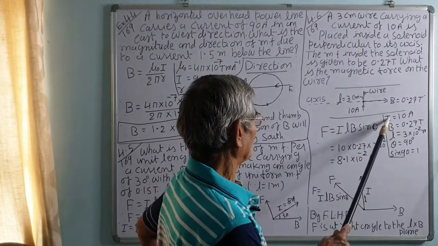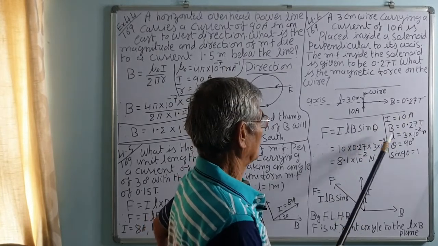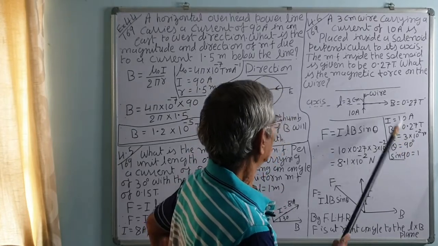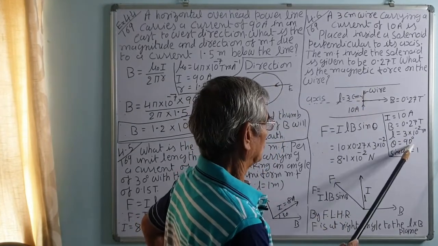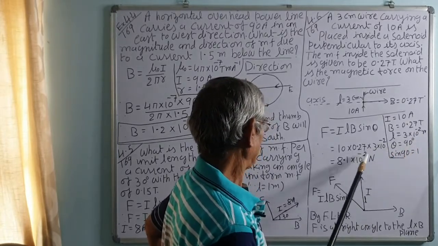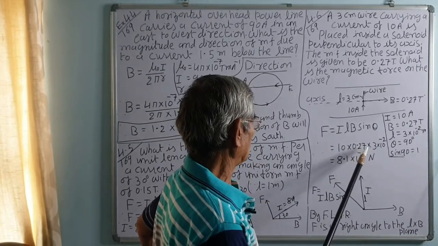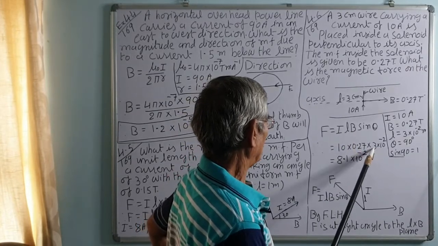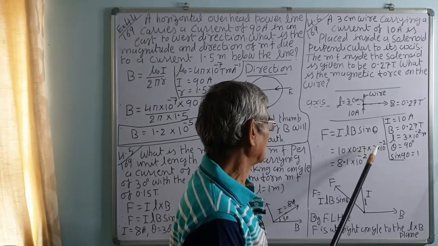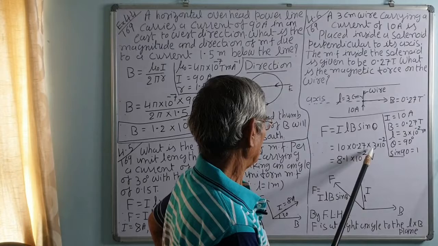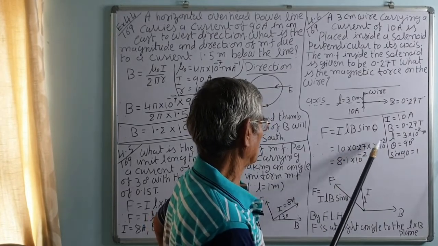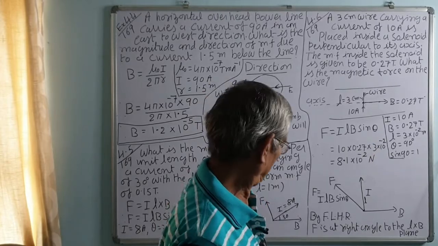The I is 10 ampere, B is 0.27 Tesla, and length is 3 centimeter, that is 3 into 10 raised to minus 2 meter, converted to meter. Theta is 90, so sin 90 is 1. So that is equal to 10 into 0.27 into 3 into 10 raised to minus 2, correct. 27 multiplied by 3 is 81, so 0.81, that is 8.1 into 10 raised to minus 2 Newton.